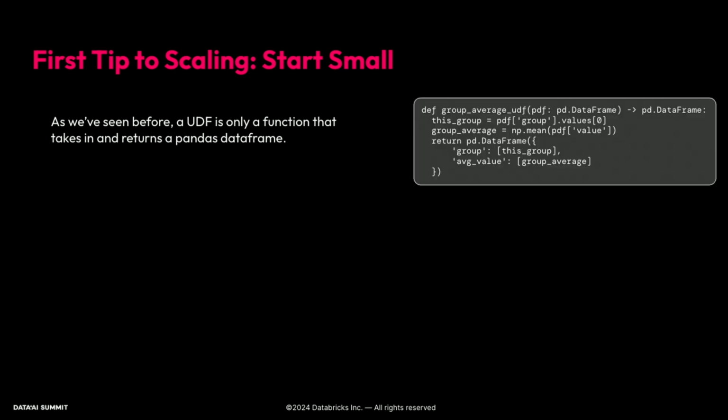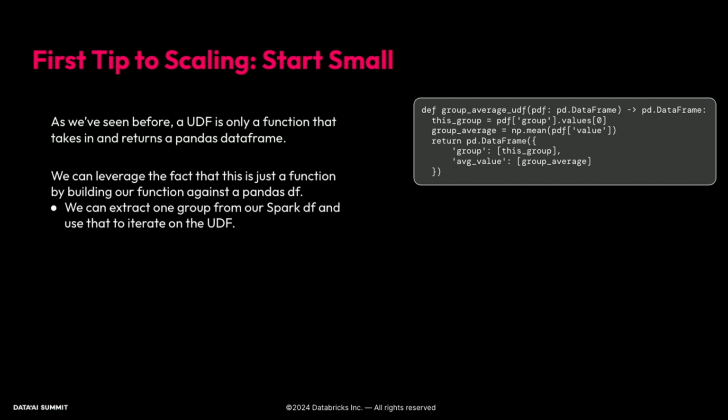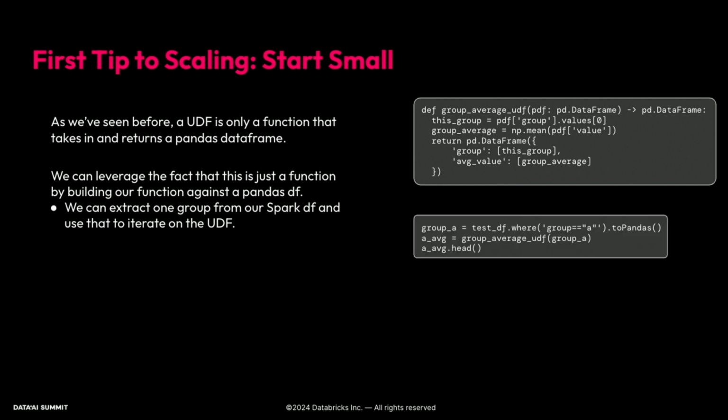So here's the UDF that we just developed. And we can leverage the fact that this is just a function by extracting a Pandas data frame out of our Spark data frame and then running it through the function just as is on our driver. What I mean by that is we can extract just one group, for example, group A, extract that to a Pandas data frame, pass that into the grouped average UDF function, and get just a single row as output from that, which we see matches the corresponding row from the previous slides.